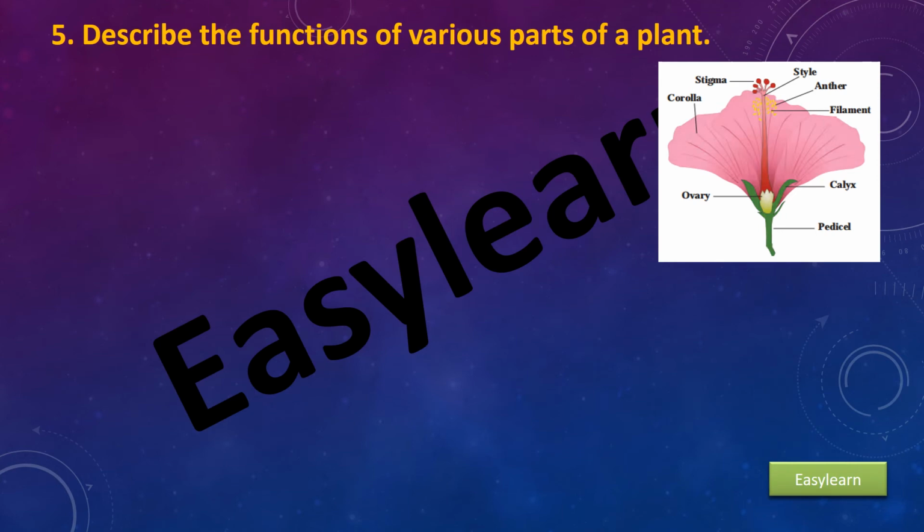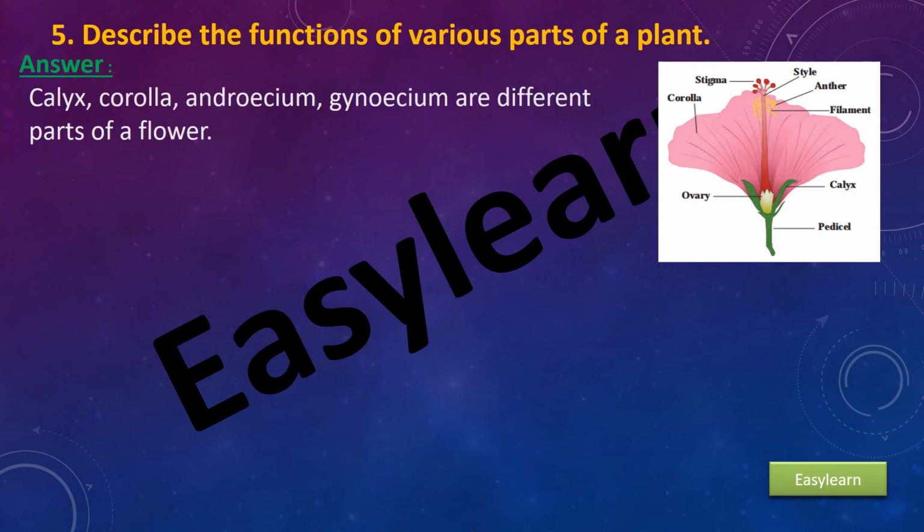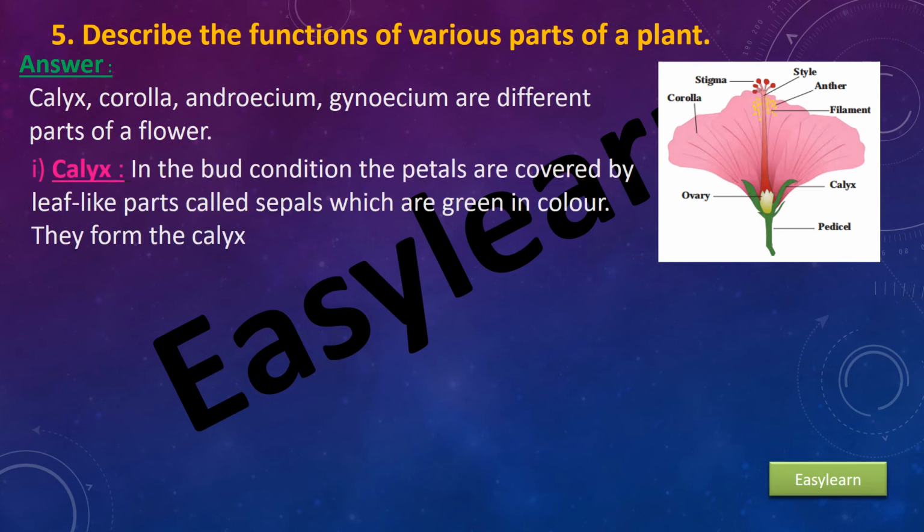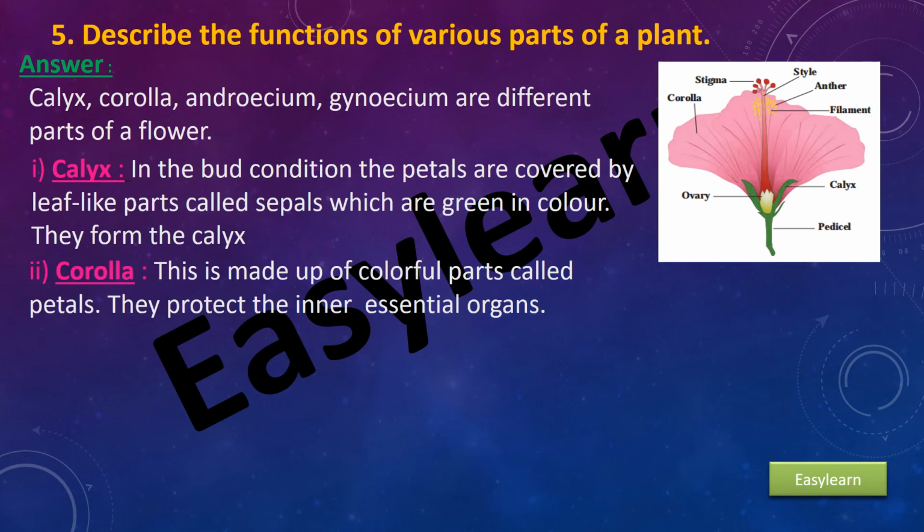Question 5. Describe the functions of various parts of a plant. Answer. The calyx, corolla, androecium, gynoecium are the different parts of a flower. Calyx. In the bud condition, the petals are covered by leaf-like parts called sepals, which are green in color. They form the calyx. Corolla. It is made up of colorful parts called petals. They protect the inner essential organs.